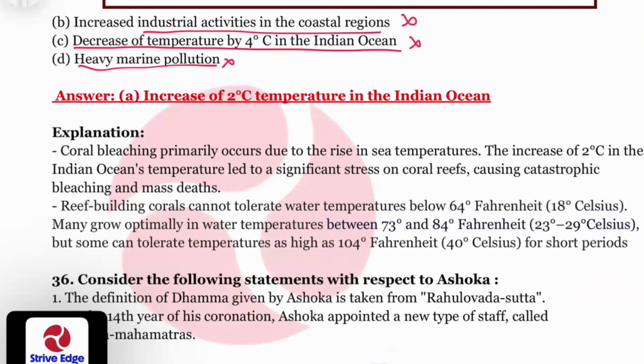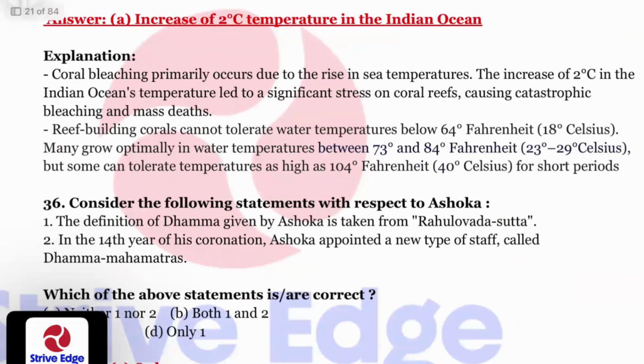What is the ideal temperature required by these corals? 26 degrees centigrade. If it increases by plus 2 degrees, then it will lead to coral bleaching and mass deaths.